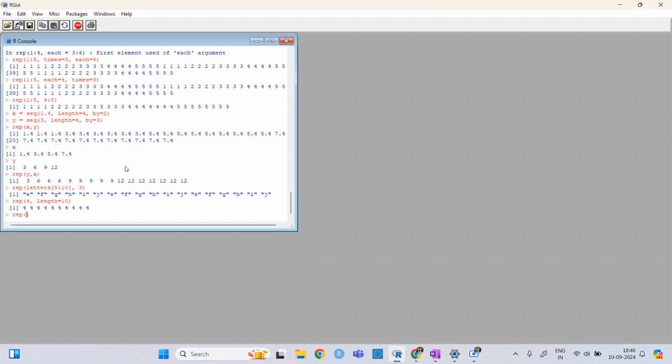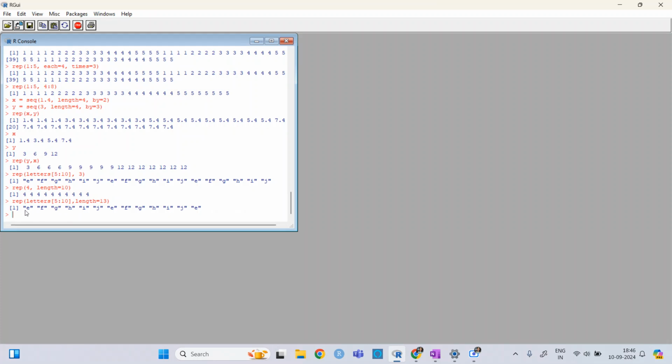But if I will write, let's say, letters 5 to 10, and length is equal to, let's say, 30, then it will give me E up to J, and then E up to J, and then E, because E up to J is 1 2 3 4 5 6, and then 1 2 3 4 5 6, and in the end it is E. So it will just do the repetition until that length is achieved, and at the point that length is achieved, it will cut off the whole array.